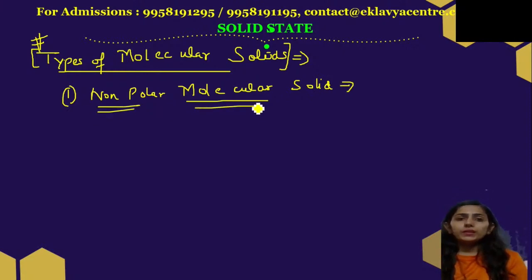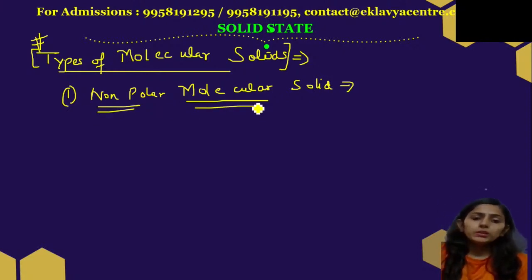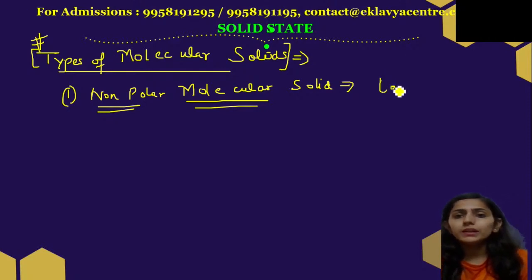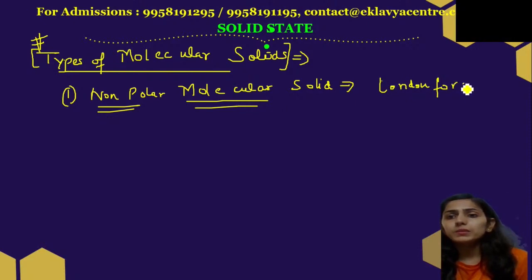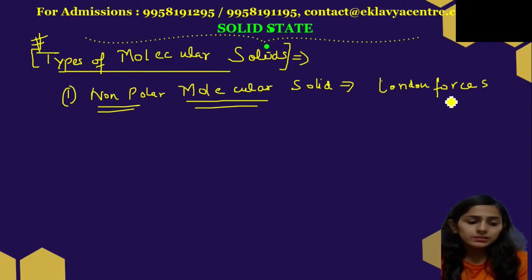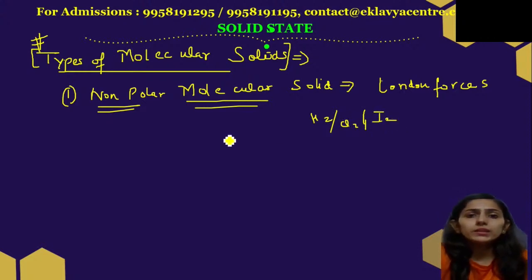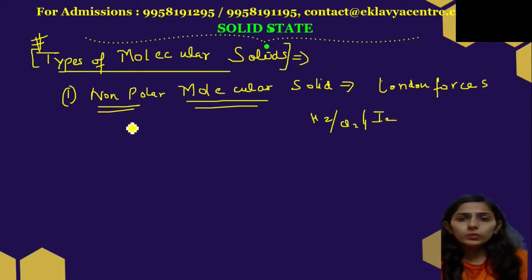The forces of attraction between these molecules are London forces, or weak dispersion forces, which you must have studied in class 11th. They are non-conductors of electricity, right? They have low melting and boiling points. For example, we have H2, Cl2, I2. They are all bad conductors of electricity, and the forces which exist between them are London forces.